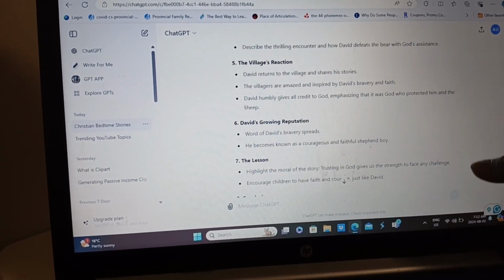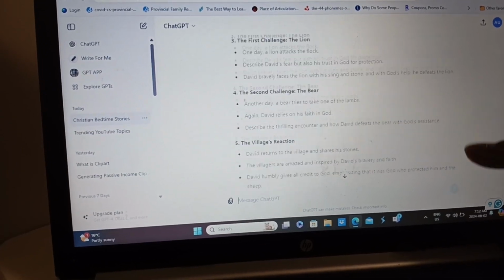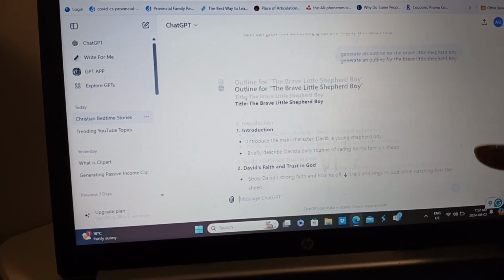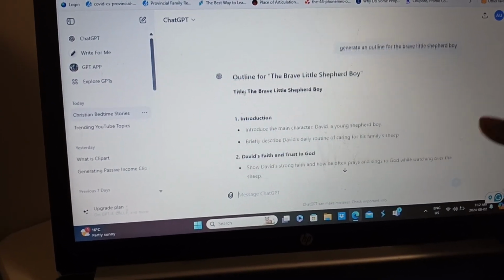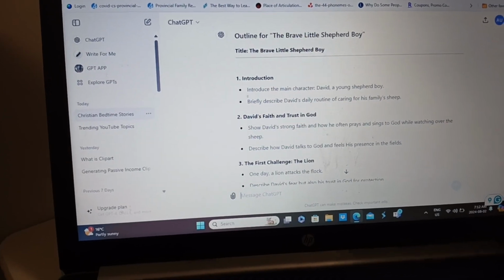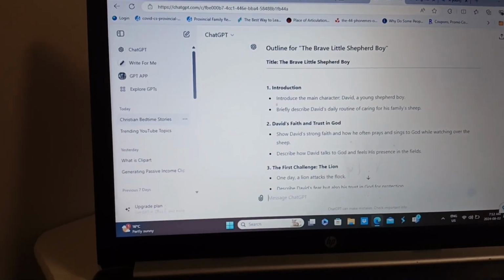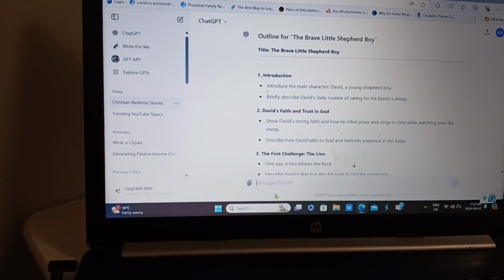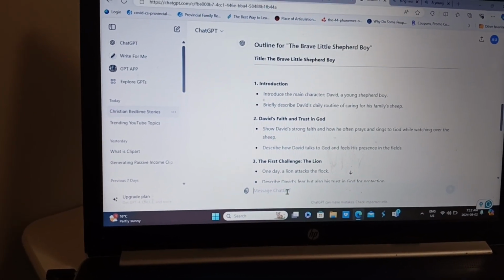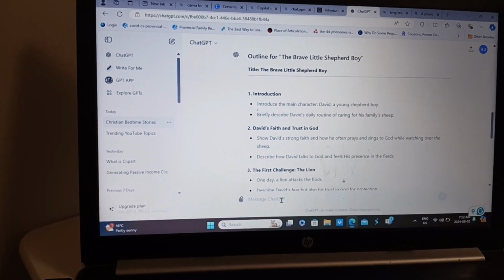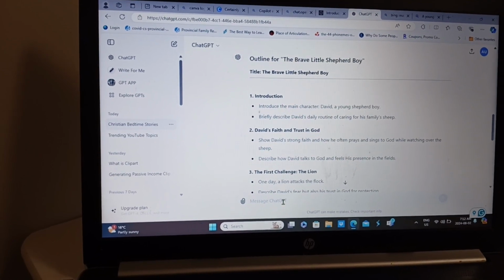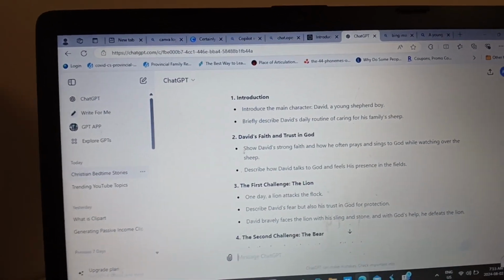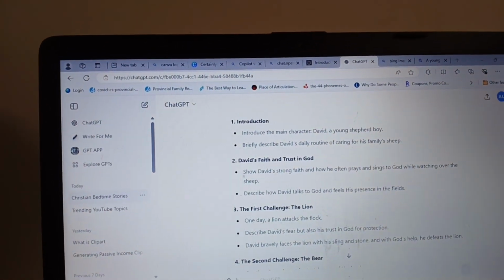So we have the outline now. For each of these outline points, we'll tell ChatGPT to write it as a chapter. For the first one, the introduction to the main character, since it's a children's storybook, it does not need to be too lengthy. So we can introduce the main character, a young shepherd boy.